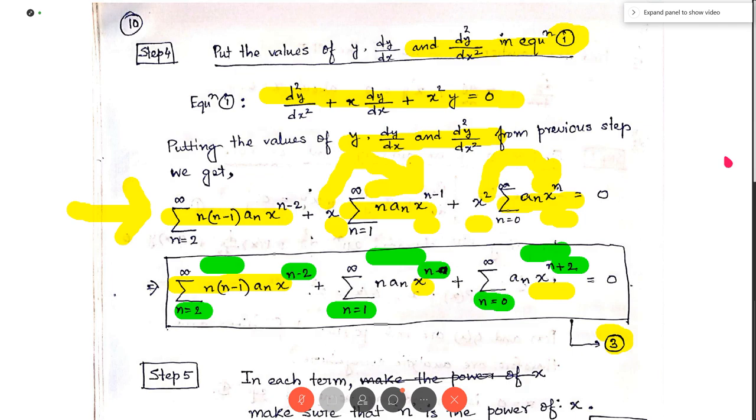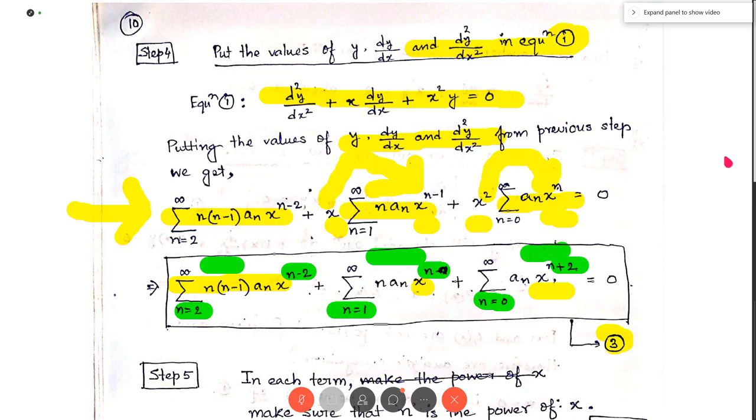But why do we do so? Why do we make the power of x as n? Because, as I have said earlier, to find the recurrence relation we have to make the coefficient of x to the power n 0. We equate the coefficient of x to the power n to 0 to find the recurrence relation.